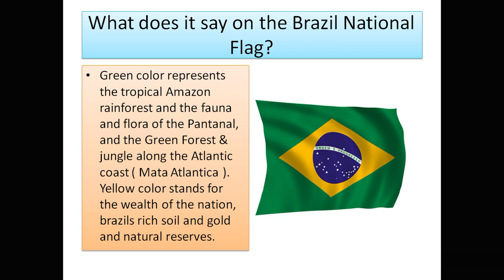Then the yellow color stands for the wealth of the nation, because they are rich in soil as well as gold and natural resources. So that is where the two colors come from, the yellow rhombus and the green background of the flag. Let us go on to the next.